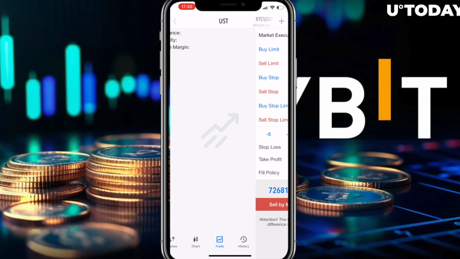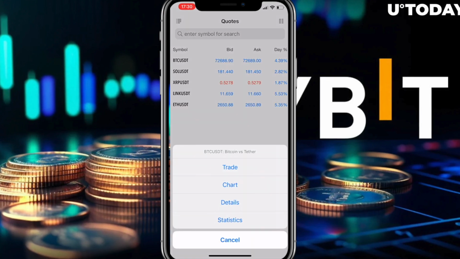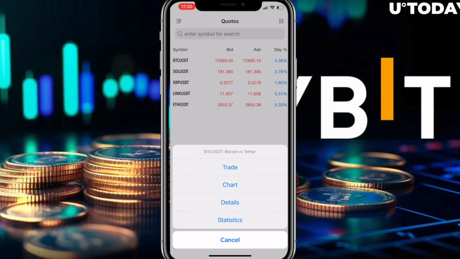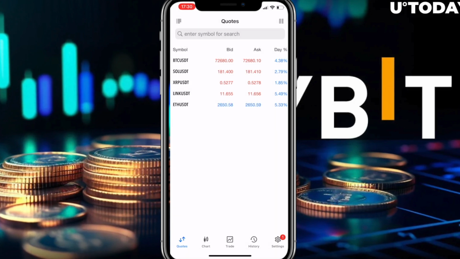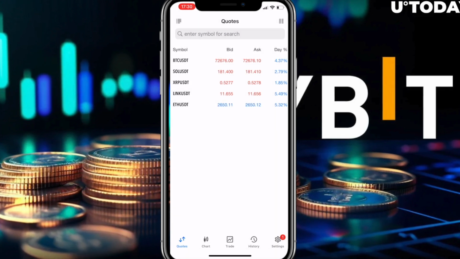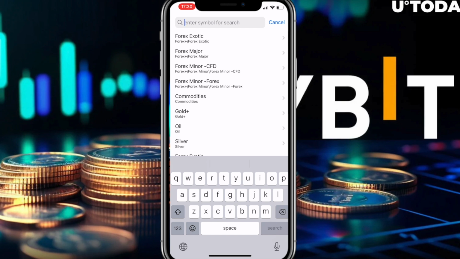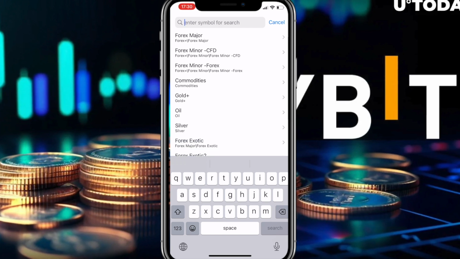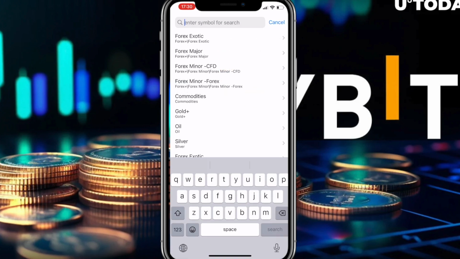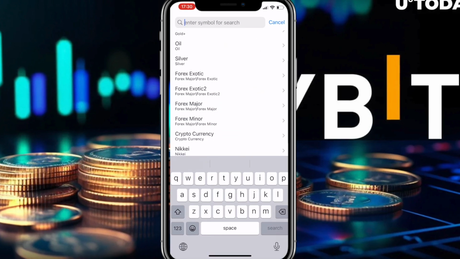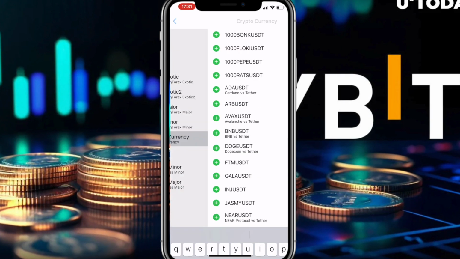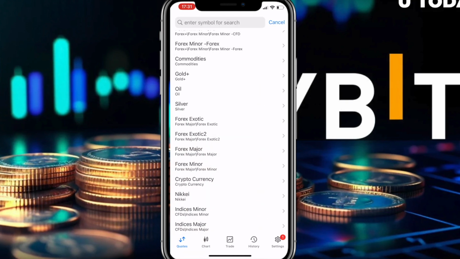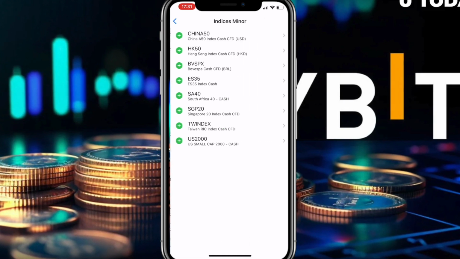And the fee will be calculated on the order. So of course, if we buy or sell Bitcoin by market, we will pay more fee than buying or selling Bitcoin with a limit order. From quotes, we are able to select all the major forex pairs and also cryptocurrencies. So we have a lot of cryptos that we are able to trade inside MetaTrader 5.